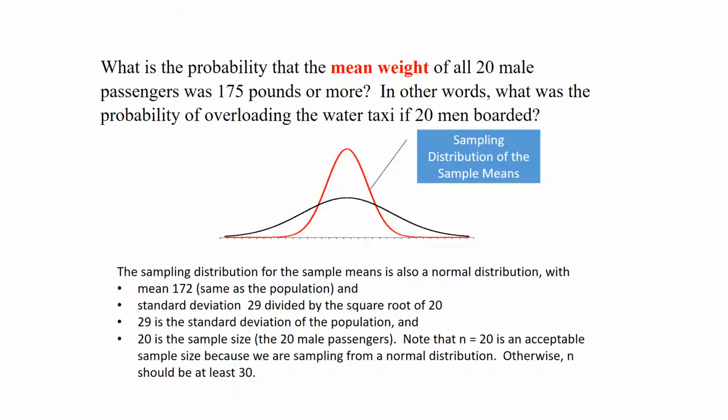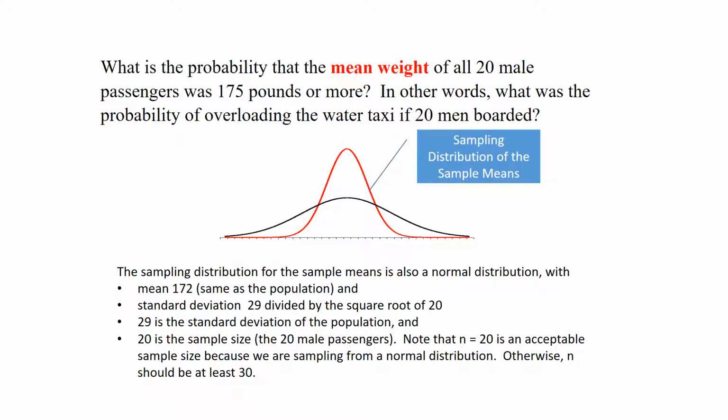Now, note that n equals 20 is okay. That's a fine sample size because we know that our sample is drawn from a population that follows a normal distribution. Otherwise, n would have to be 30 or higher because 20 is just too small for the sample means to fall into a nice normal distribution.